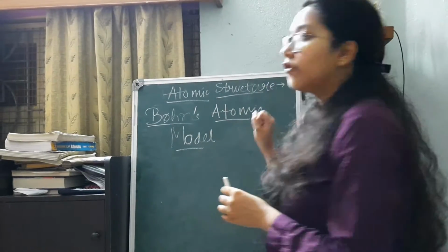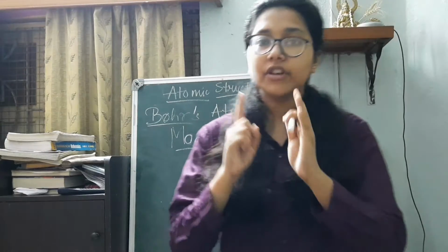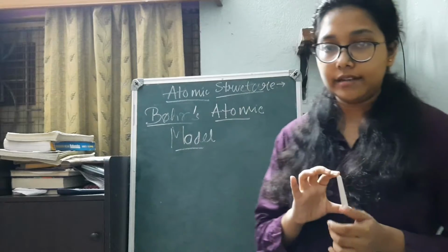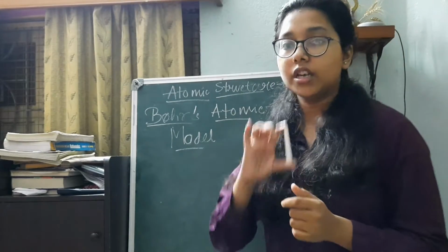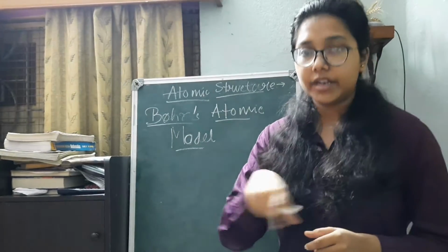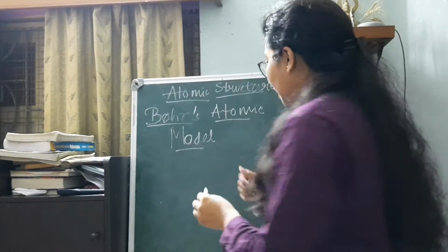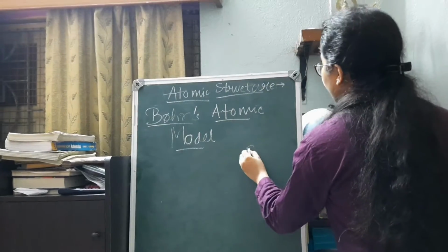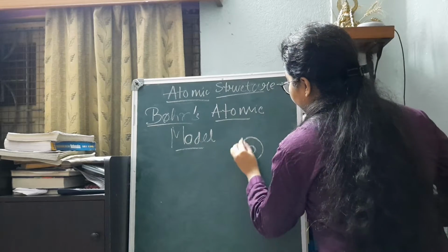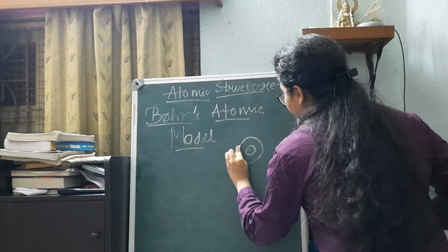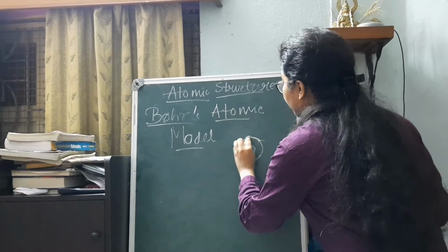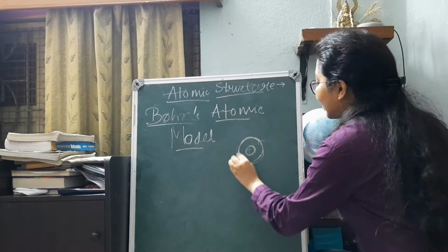When it came to Rutherford's atomic model, the first ever drawback was the bombardment of the electron on the nucleus, when the electron was constantly revolving in its orbit. Why did it happen? Because the electron, as you will study in higher classes, is a charged particle, and when it is moving in a circular orbit, it is already having an accelerated motion.